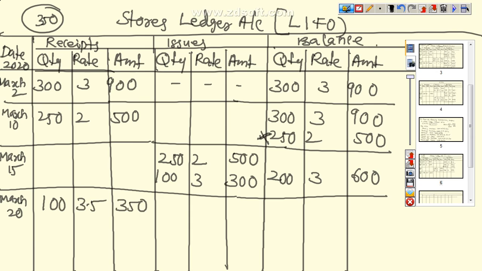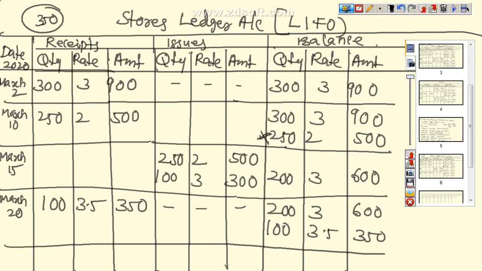Now after every transaction under perpetual system we have to calculate the balance. Here there is no issue. So already we have the balance of 200 units at the rate of 3, that is equal to 600. Now we have purchased 100 units at the rate of 3.5, 350. Now there are two stocks available on this particular date.